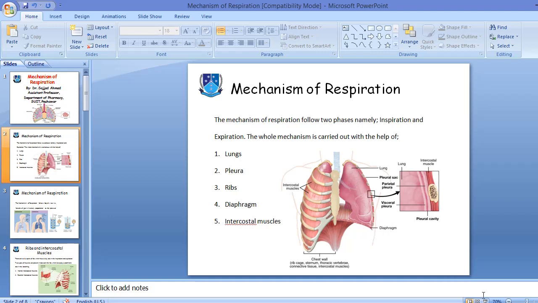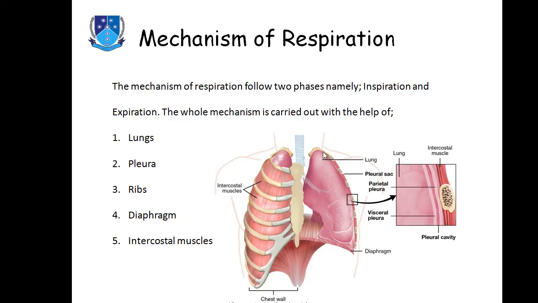So in this diagram, you can see that this is the rib cage, the outermost. This is the sternum with which the rib cage is connected frontally or ventrally, and this rib cage is connected dorsally with the vertebral column. I have already told that. In between these ribs, you can see that these are intercostal muscles, but the intercostal muscles are of two types. These are internal intercostal muscles and external intercostal muscles.